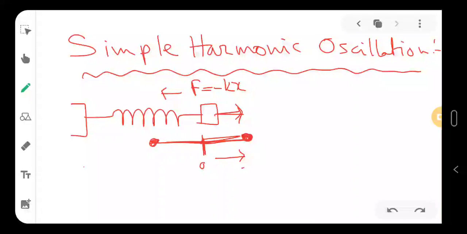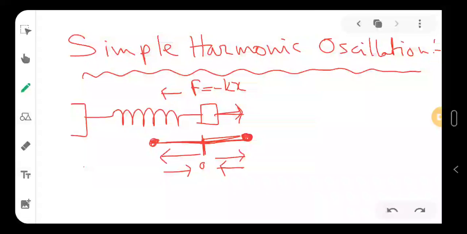So the acceleration of the bob is also working in opposite direction. Again, when the bob is going in this direction, the spring does not want to compress. So what it will do, it will give force in opposite direction. So the acceleration of the body will be also in opposite direction. So you can see that the acceleration is always towards the equilibrium point.